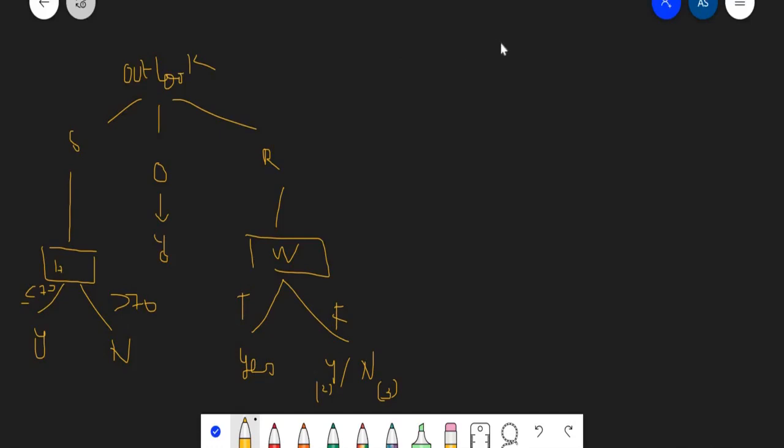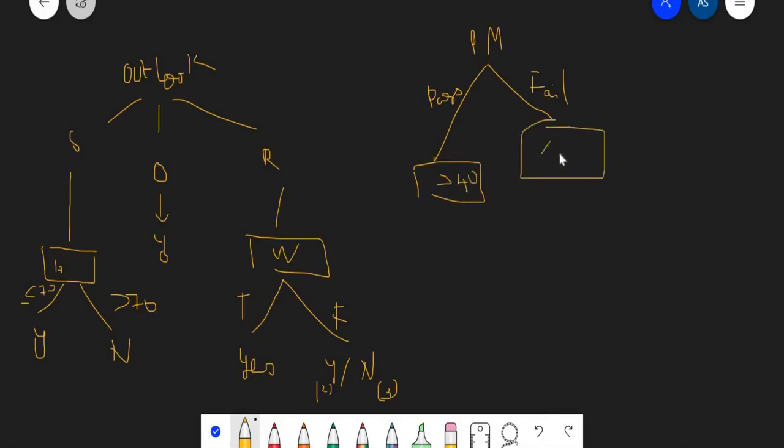So let's take a scenario in which someone is asking for the pass mark for a particular examination. In this case our outcome will be whether the student passed or failed. If the student scored greater than 40 marks he will be passed, and if he scores less than 40 he will be failed in that particular examination.